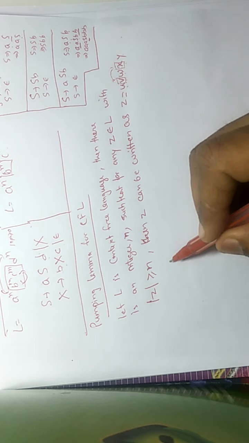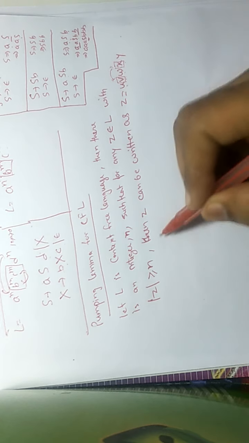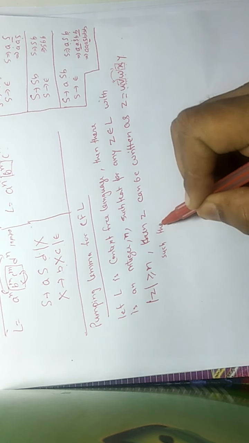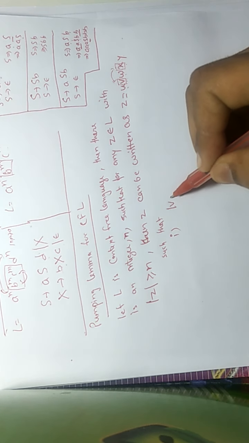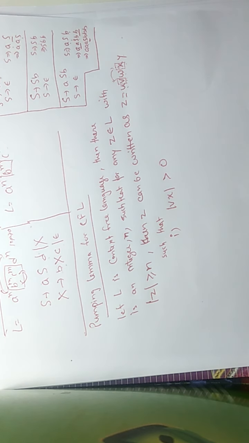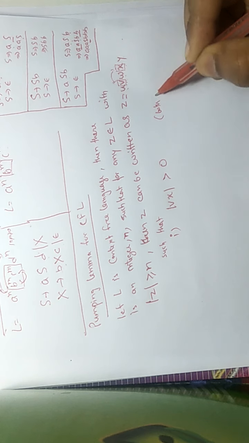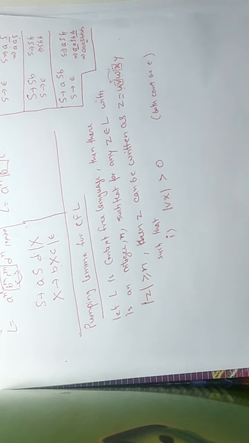So we can write Z as UVWXY, such that first condition is that length of VX should be greater than 0. It means that there must be V or X, both cannot be epsilon. Only one of them can be epsilon at one time.